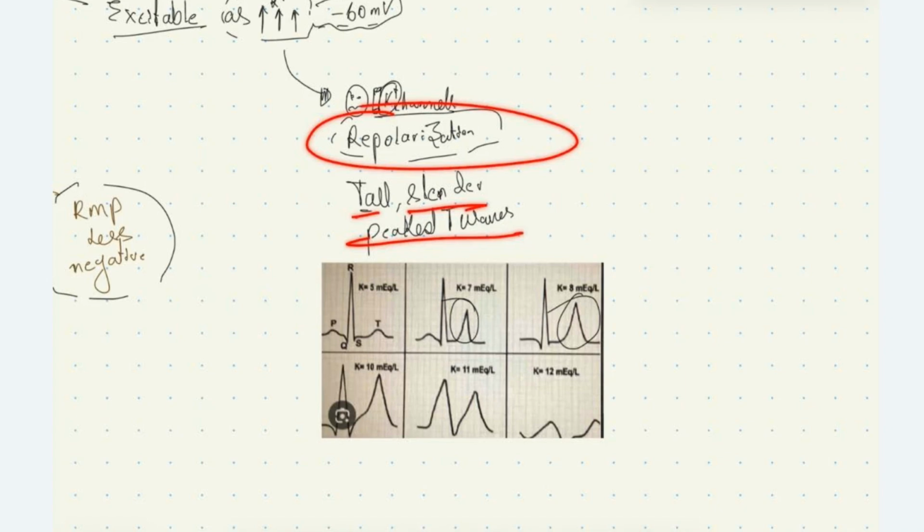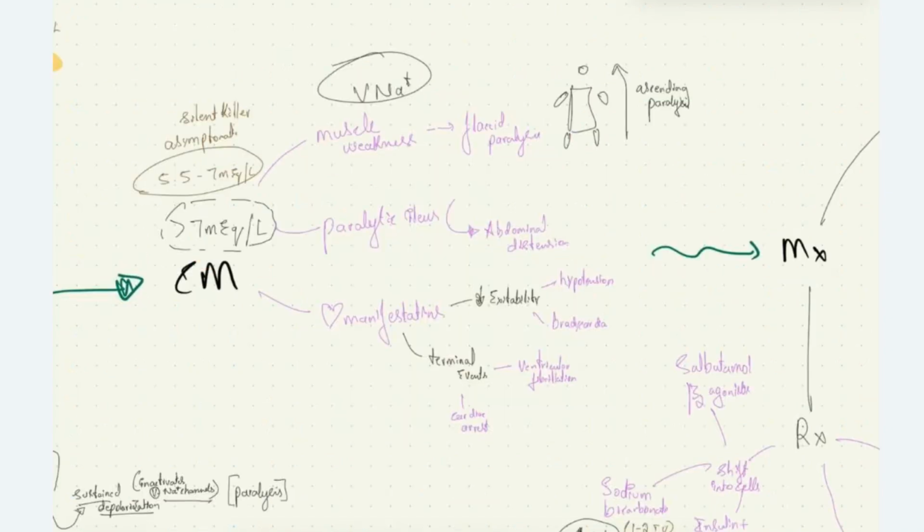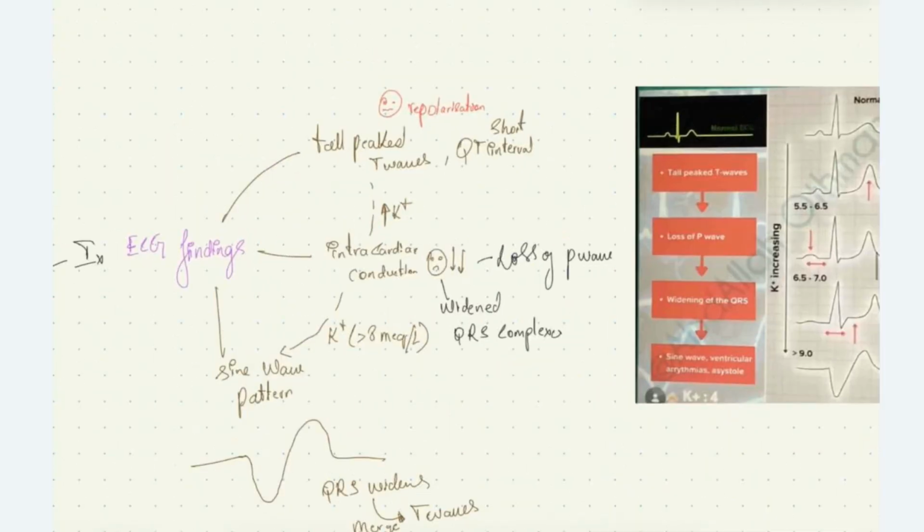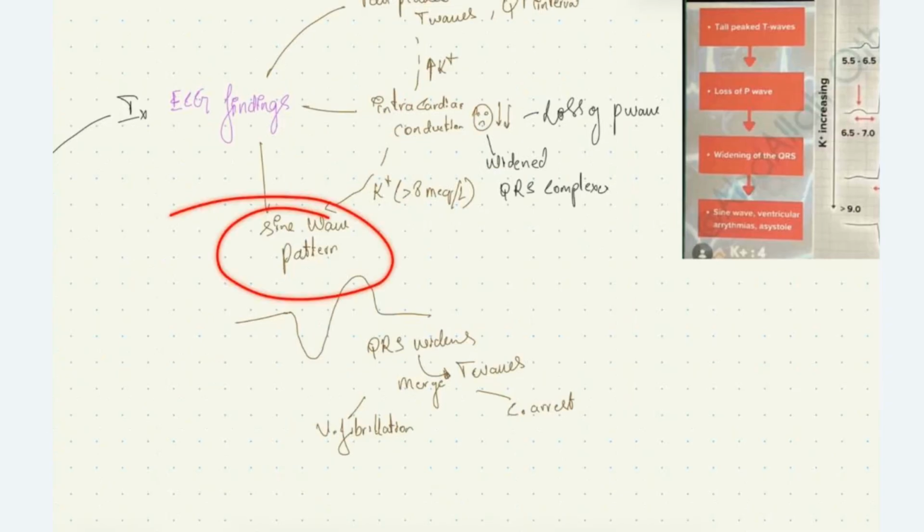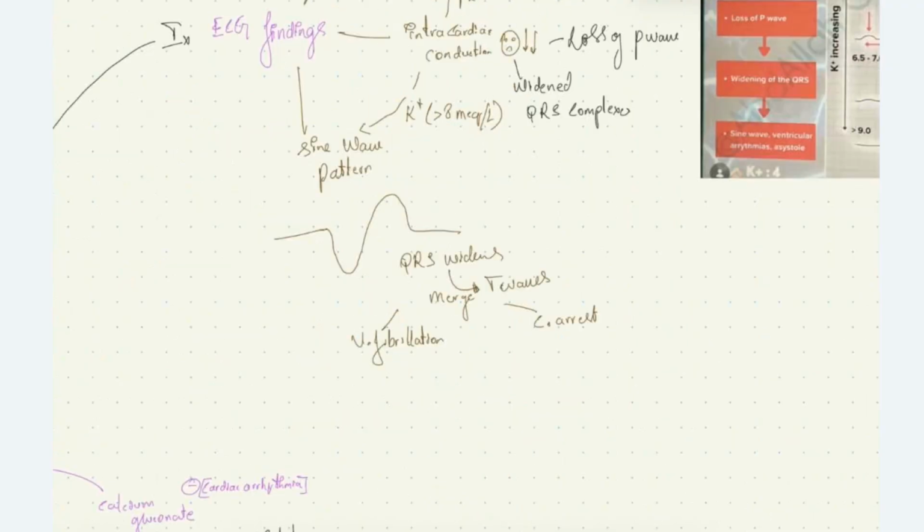Coming to clinical manifestations of hyperkalemia, we see muscle weakness, flaccid paralysis, paralytic ileus, and cardiac manifestations like hypotension, bradycardia, ventricular fibrillation, cardiac arrest. In investigations, initially we see tall peaked T waves followed by reduced intracardiac conduction causing loss of P wave and widened QRS complex, and at last stage we see sine wave pattern when the potassium level is more than 8 milliequivalent per liter. At this stage, the patient can develop ventricular fibrillation and cardiac arrest.